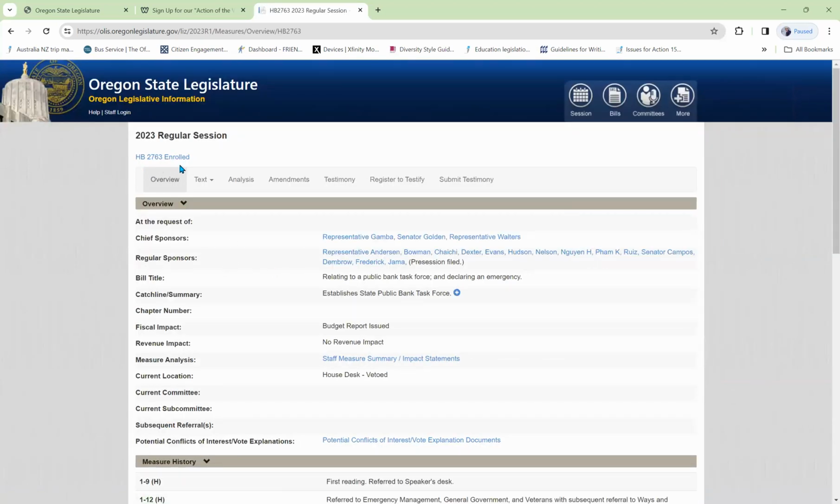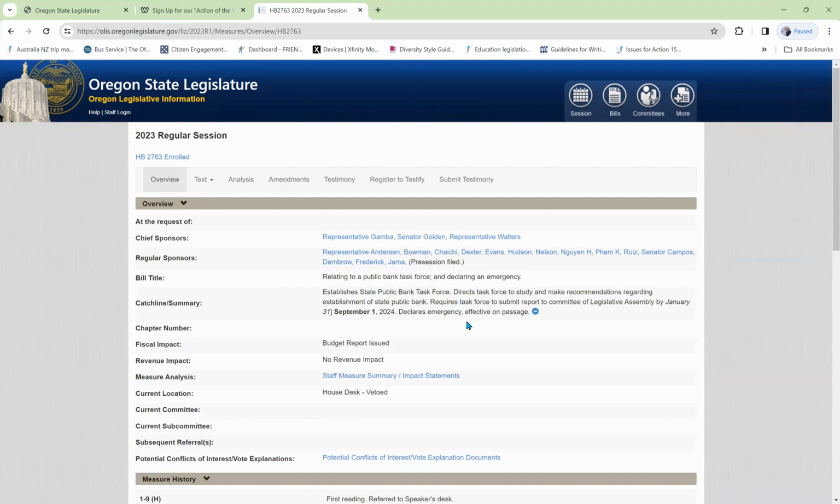Up here at the top, we see it was enrolled. That means it was passed by both chambers of the legislature. Let's find out more about it. Down here, we see a summary. Establishes a state public bank task force. Well, that doesn't tell us much. So we open it up and find directs the task force to study and make recommendations regarding establishment of a state public bank. Requires the task force to submit a report to the Committee of the Legislative Assembly by January 31st. Looks like that was changed by amendment to September 1st. Declares an emergency, effective on passage.